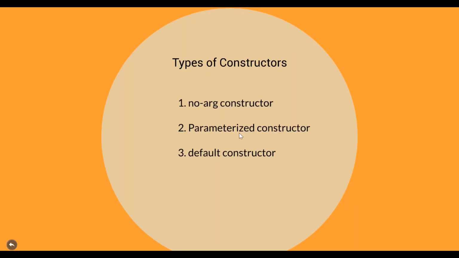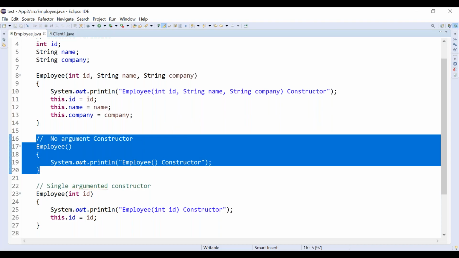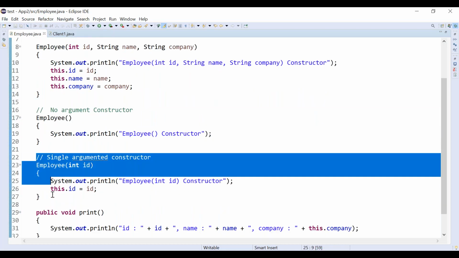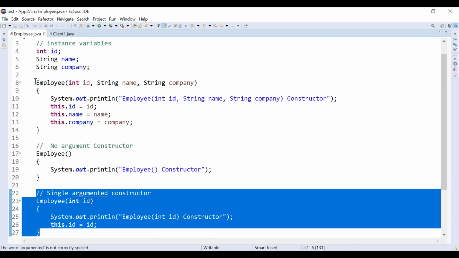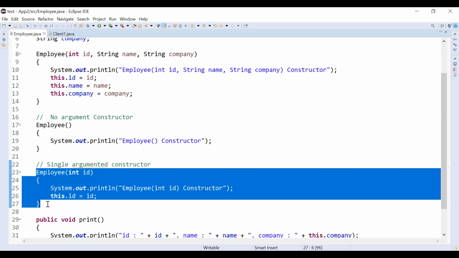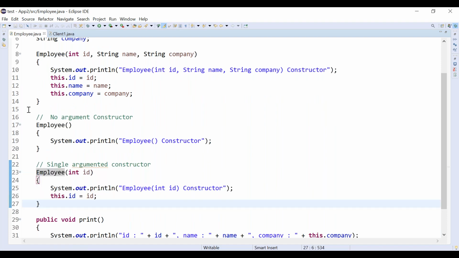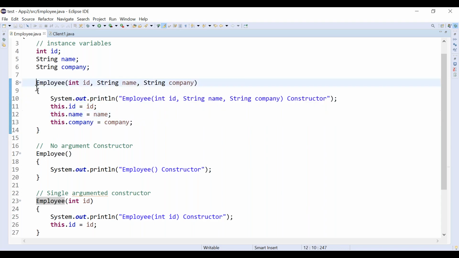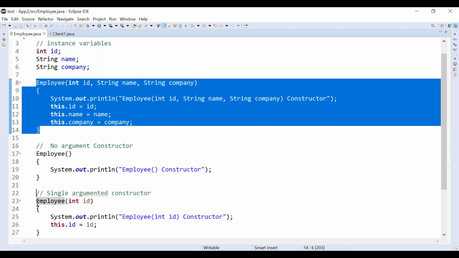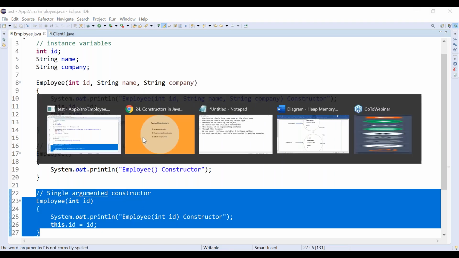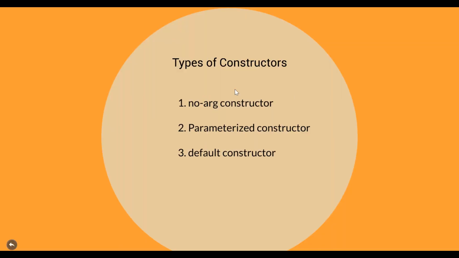What is meant by a parameterized constructor? A parameterized constructor means it can take a single argument or more than one argument. Here, one constructor is taking only one argument, and another constructor is taking more than one argument. These two constructors are called parameterized constructors or argumented constructors.